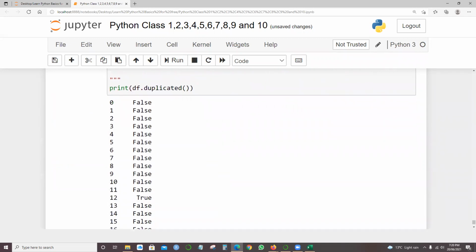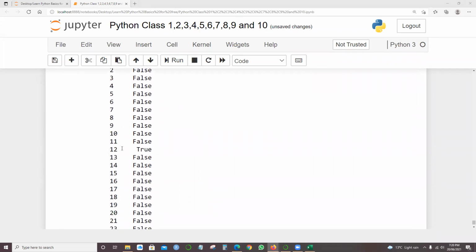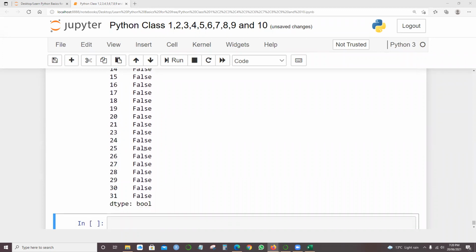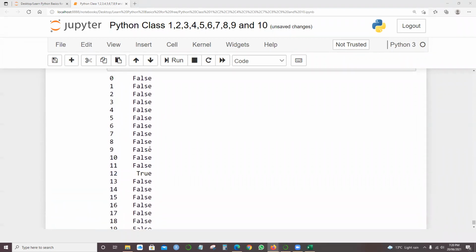Look at this data. What we got over here is 0 false, false, false, false, false, and then 12 true, and the remaining all false. The reason is that this particular row is a duplicate, like an odd man out.